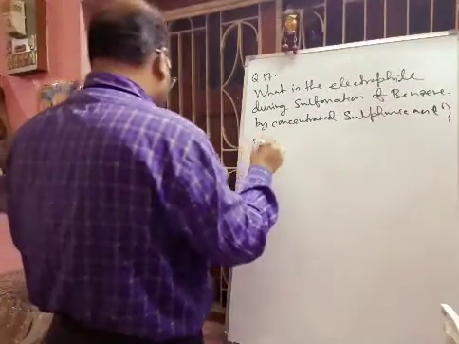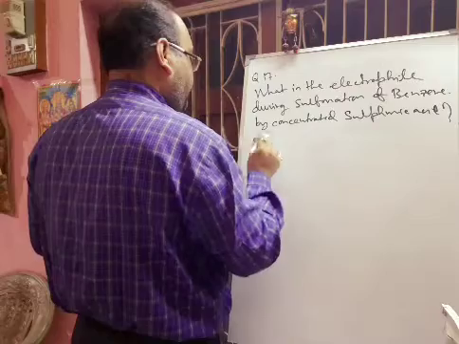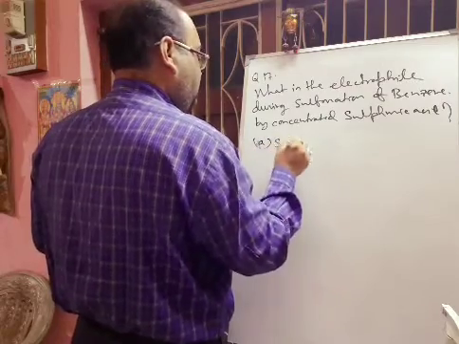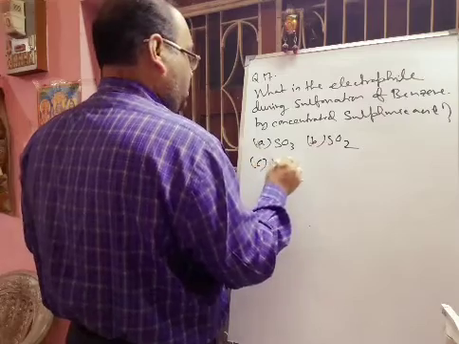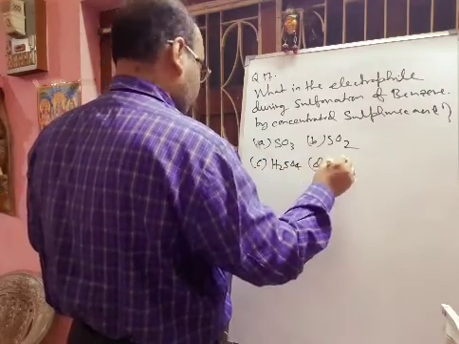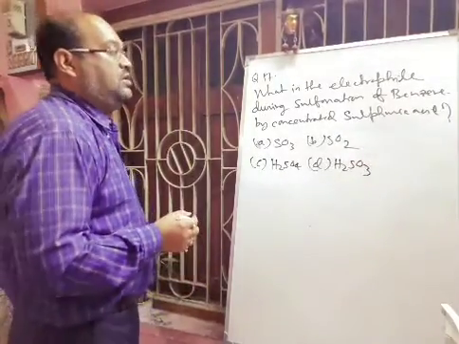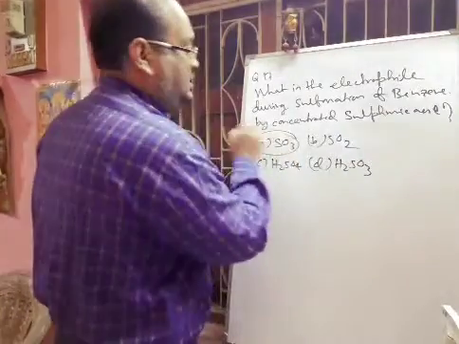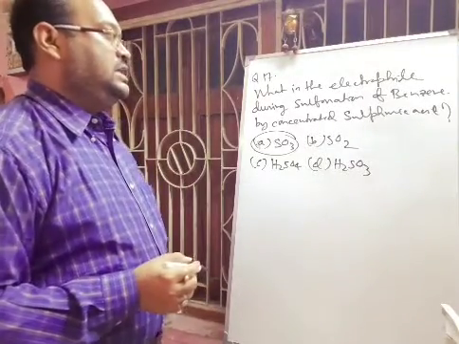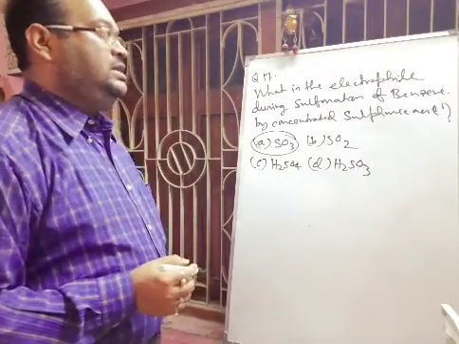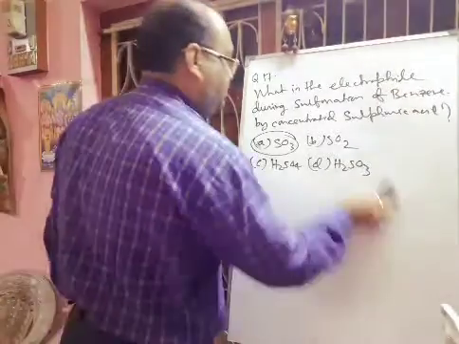Option A is given SO3, SO2, H2SO4, H2SO3. So definitely here actually the compound will be SO3, sulfur trioxide molecule. Sulfur trioxide molecule is the electrophile during sulfonation reaction of benzene by concentrated sulfuric acid or fuming sulfuric acid.